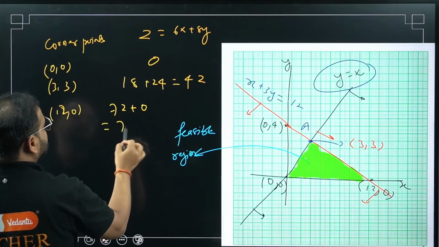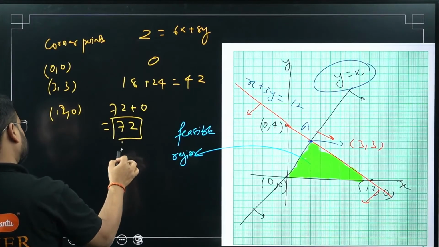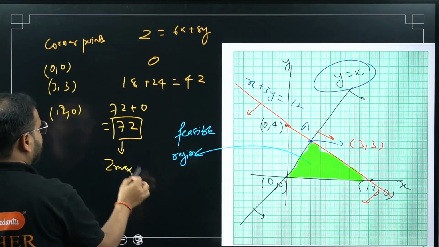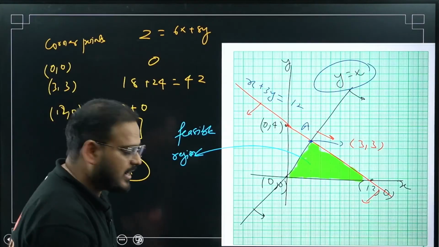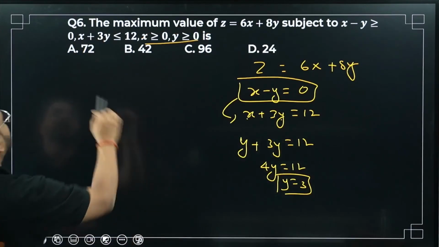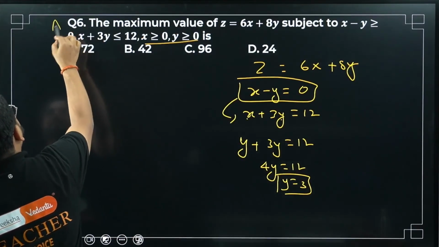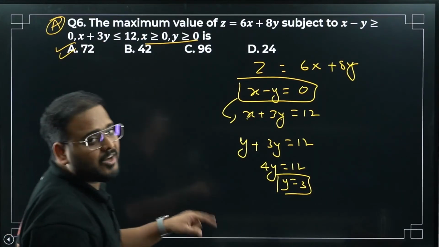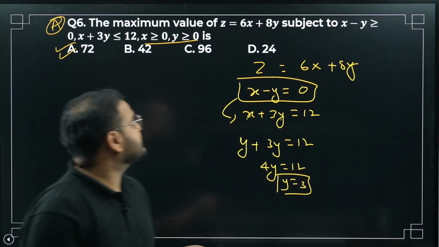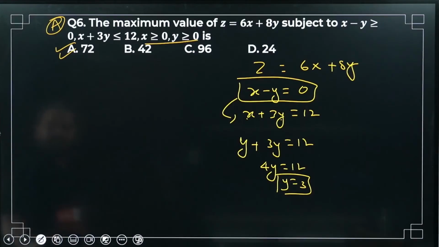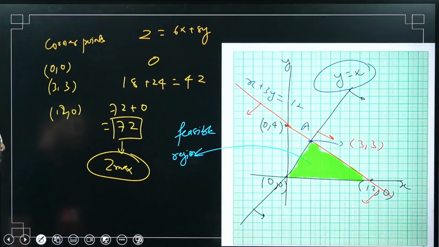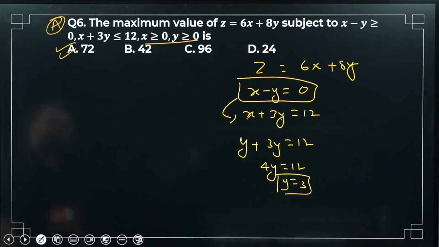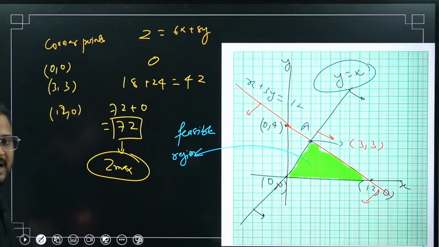So what is the answer, sir? 72. The maximum value is this. This is my maximum value of the objective function z. I'm looking for this value only. The answer is A. Please check. The maximum value for the objective function z given as 6x plus 8y is coming as 72. Check out the solution once again over here. I hope this is clear.